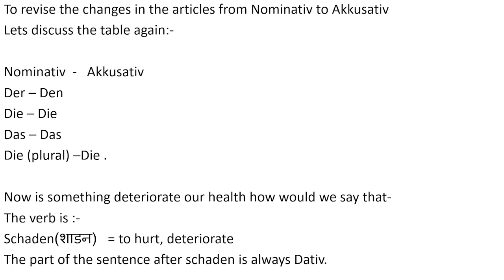To revise the change of articles from nominative to accusative, let's discuss the table again. In nominative, the masculine article is der, and in accusative, it is den. In nominative, the feminine article is die, and in accusative, it stays as die. In nominative, the neutral article is das, and in accusative, it stays as das. The nominative plural article is die, and it stays as die in accusative as well.